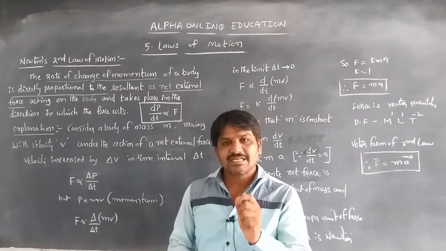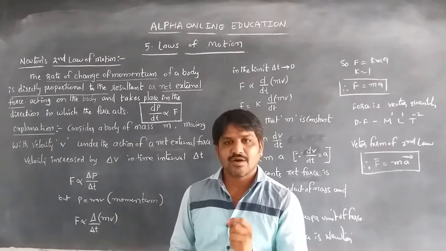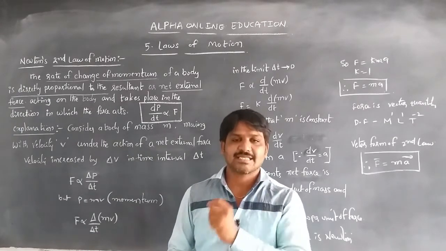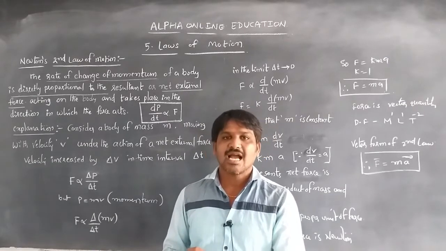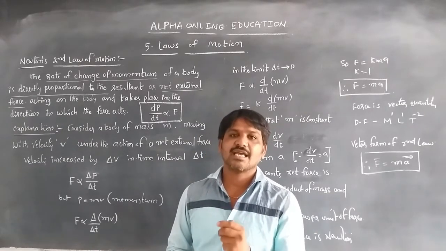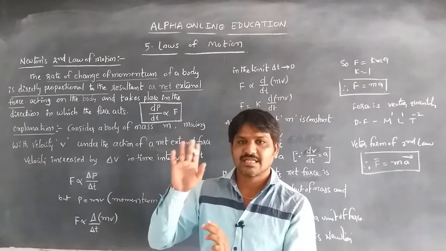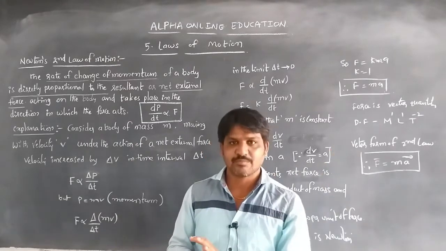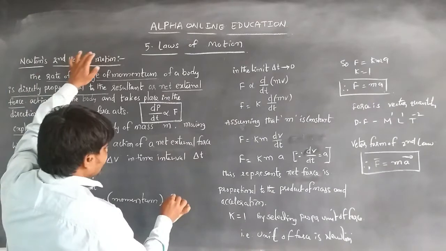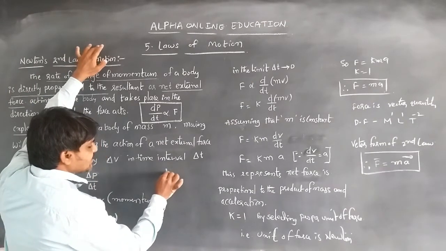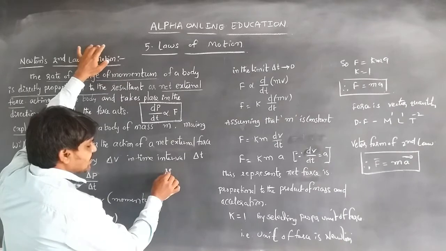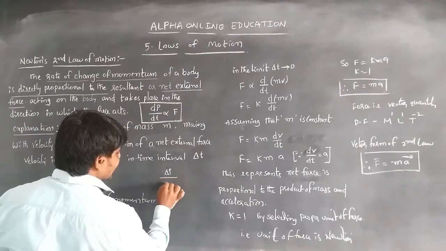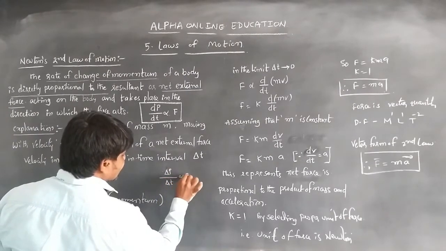Once again, the rate of change of momentum of a body is directly proportional to the resultant or net external force acting on the body, and it takes place in the direction of the force. We know momentum is P. The change in momentum is delta P, over a very small time interval delta t. So delta P by delta t is proportional to the net external force.